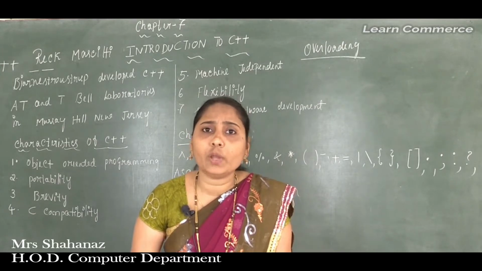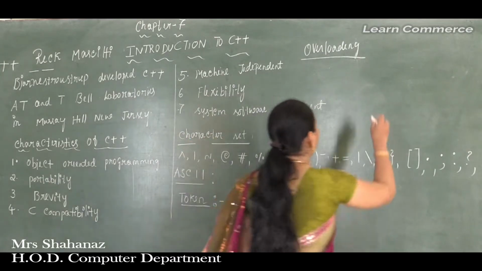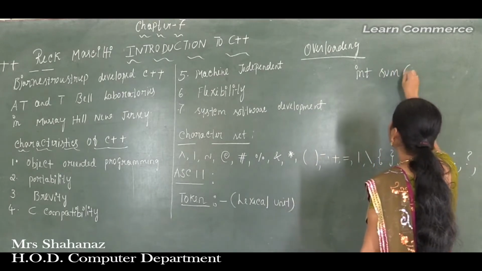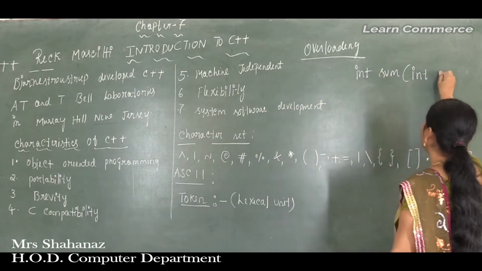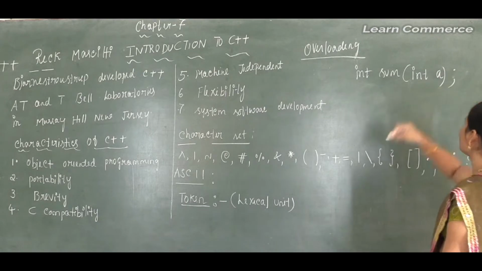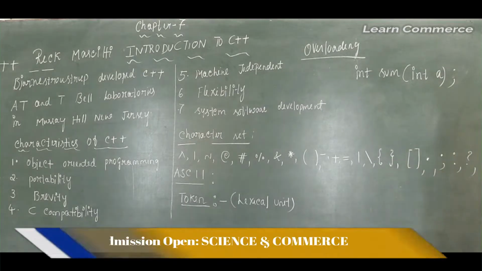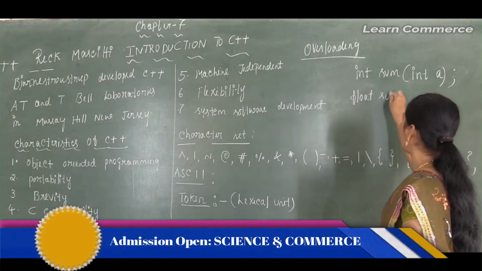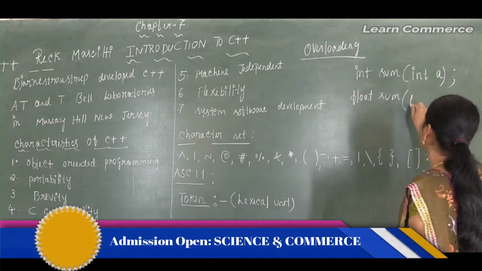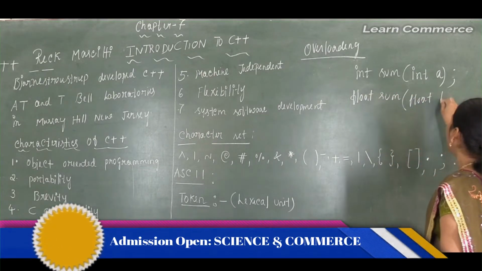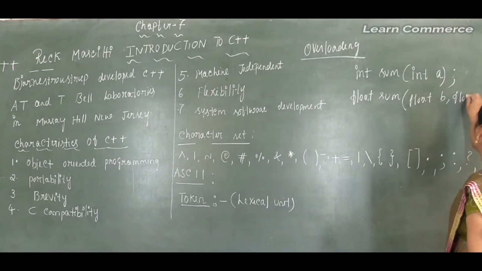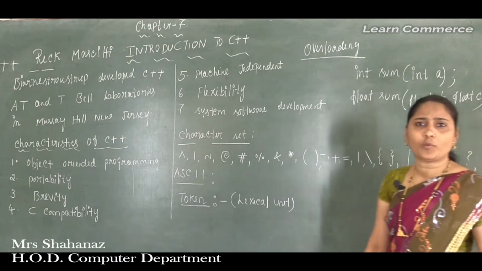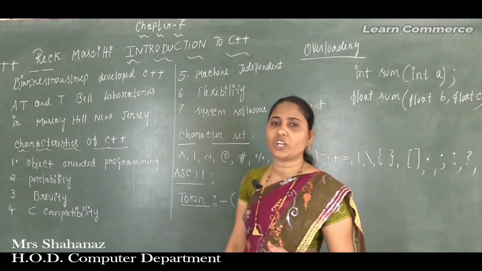Now what about function overloading? One example: int sum, for example int a. Then int sum with int k. Next I am using float sum, and later maybe float b and maybe float c. So now this is called function overloading.